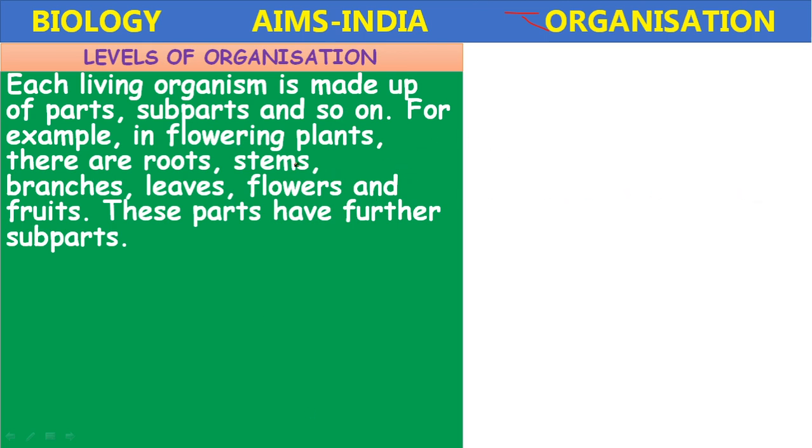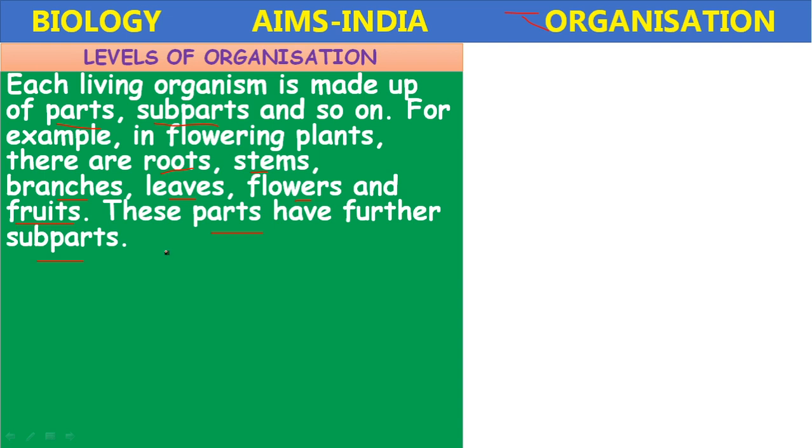All these parts and subparts combine to form the entire body of the plant. The body of the plant is composed of roots, stem, branches, leaves, flowers, fruits, and if you go further, seeds. These parts have further subparts, and again they have further subparts.